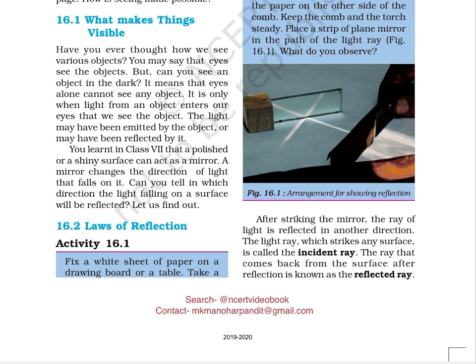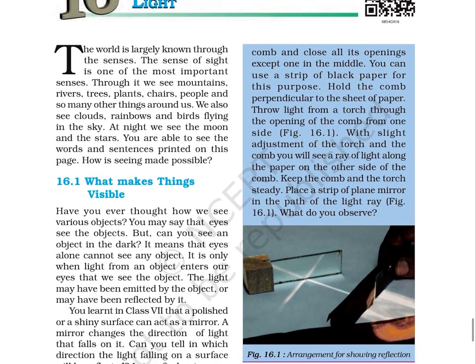Fix a white sheet of paper on a drawing board or a table. Take a comb and close all its openings except one in the middle. You can use a strip of black paper for this purpose. Hold the comb perpendicular to the sheet of paper. Throw light from a torch through the opening of the comb from one side, as shown in figure 16.1. With slight adjustment of the torch and the comb, you will see a ray of light along the paper on the other side of the comb.